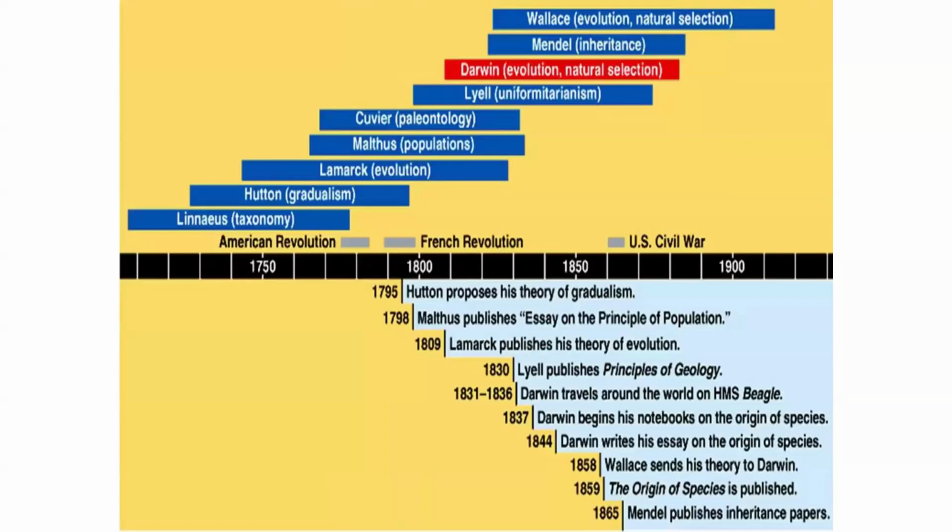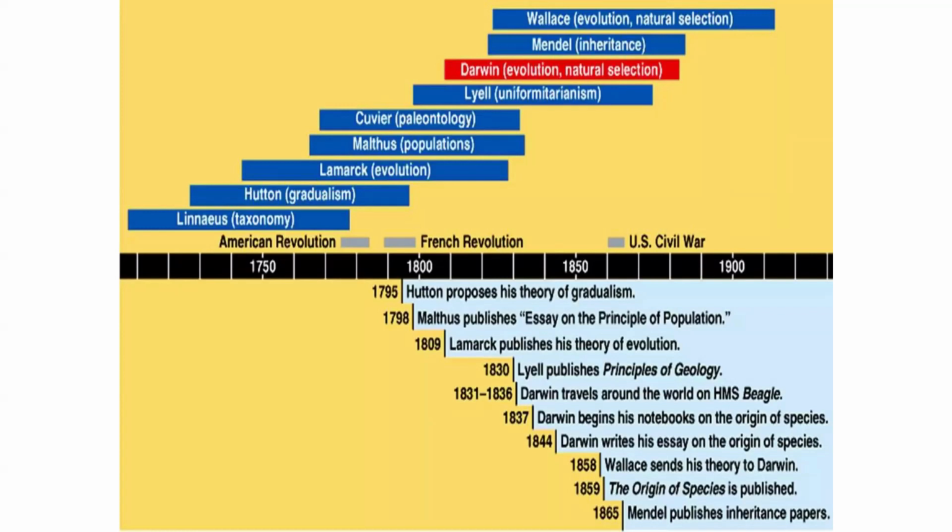So under this concept of evolution, we are going to look at a lot of terms and theories. These theories started with the concept of taxonomy, gradualism, evolution, population, paleontology, uniformitarianism, then evolution by natural selection, inheritance.